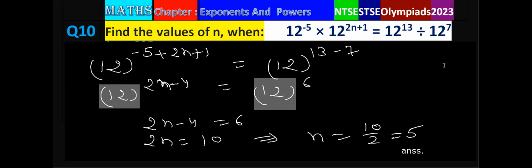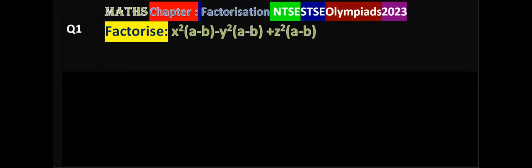And now we go for the next question. The question is factorize x square multiplied by a minus b minus y square multiplied by a minus b plus z square multiplied by a minus b.